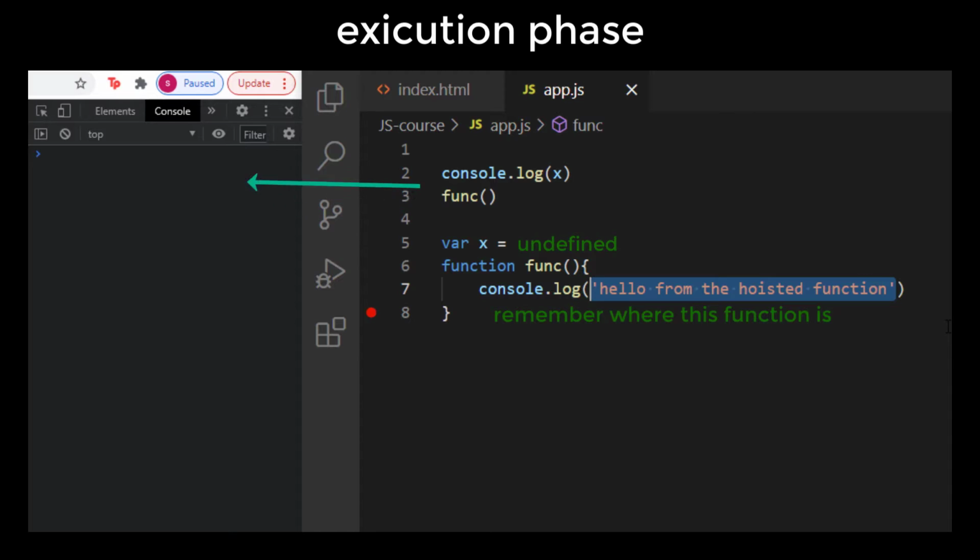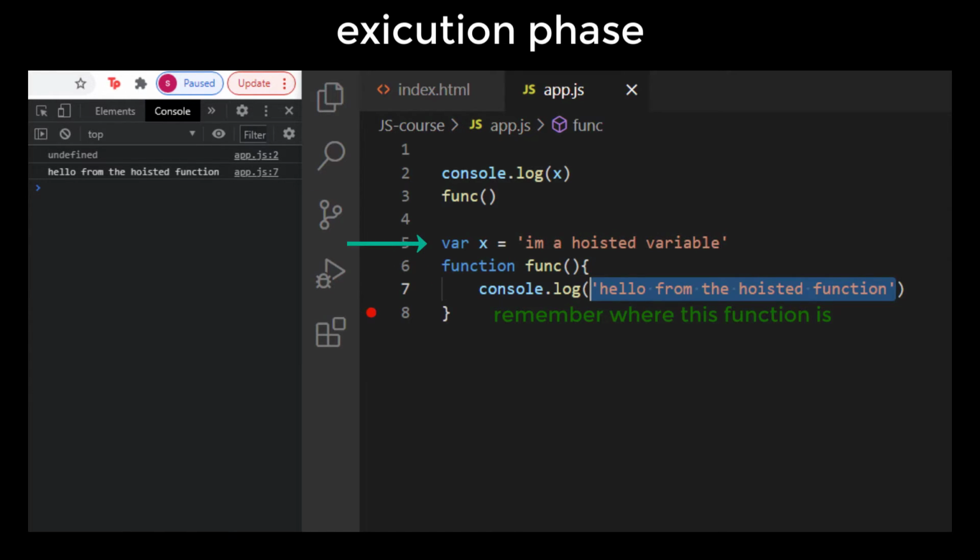And once the execution phase begins, it will log to the console the variable x. It would say, hey, I know this variable, I've seen it before, let me just go ahead and grab its value. And because this variable did not get a value assigned to it, it will just go ahead and assign it the value that it received from the creation phase rather than the value from the execution phase. And the value from the creation phase was undefined, so therefore it will log it out as undefined. Then it will go down to the function call and say, hey, I know this function call, I've seen it before, I already referenced it in memory in the creation phase, so I'm going to go ahead and call this function. So then once it calls the function, it will open up the content of the function, and in this case it will find inside of it console.log "hello from the hoisted function", and therefore it logs to the console "hello from the hoisted function".